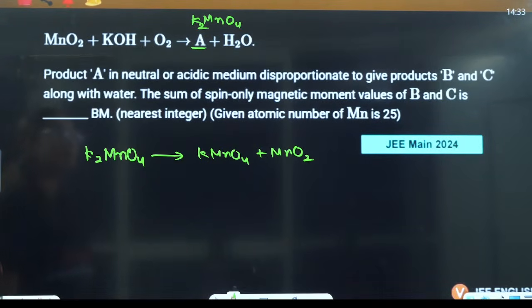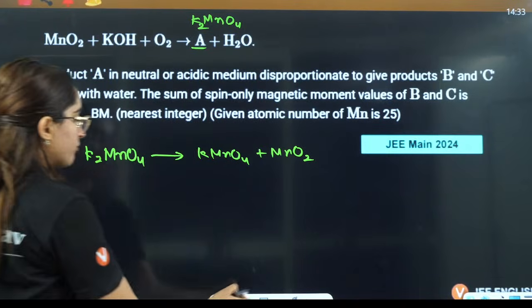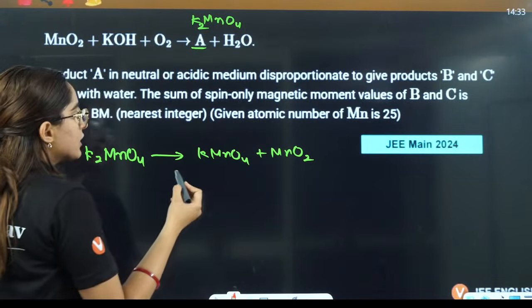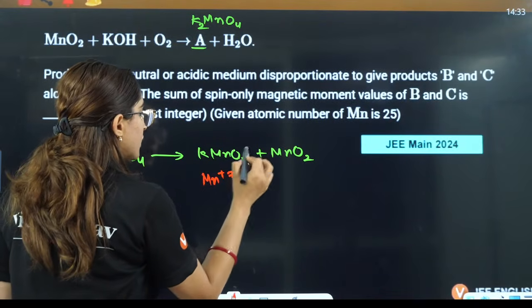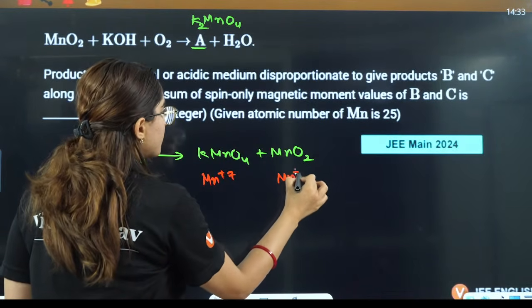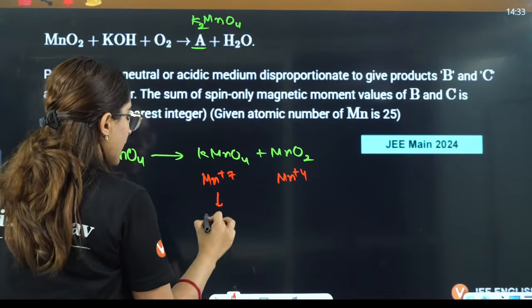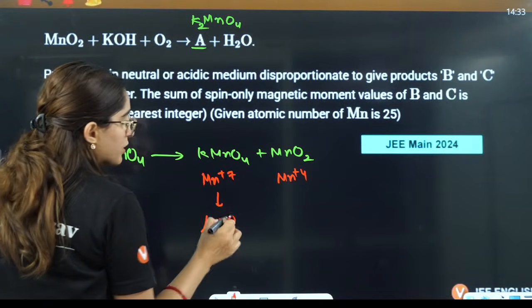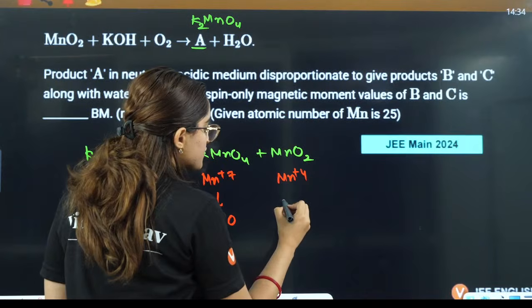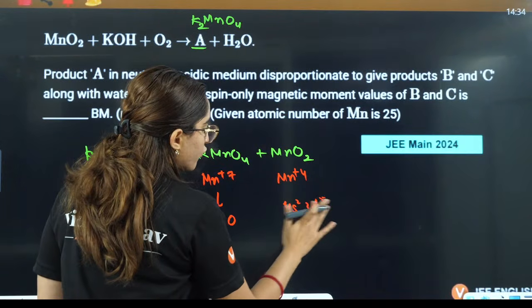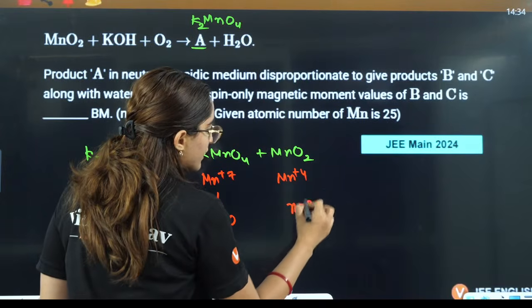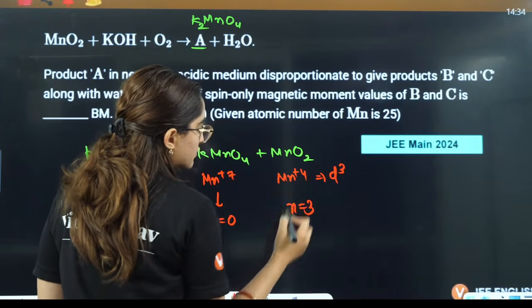The sum of spin only magnetic moment of B and C is what? Here Mn exists in +7 state. Here Mn exists in +4 state. Here mu is 0 because the number of unpaired electrons is 0. In +4, it is 3d3, so the number of unpaired electrons is 3.